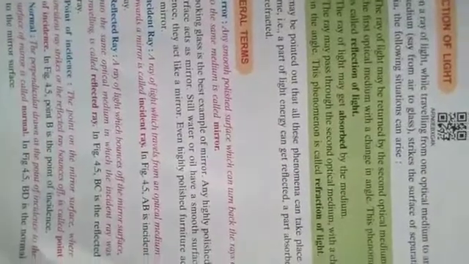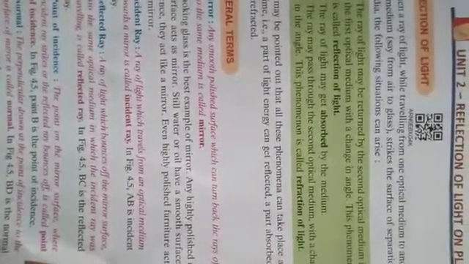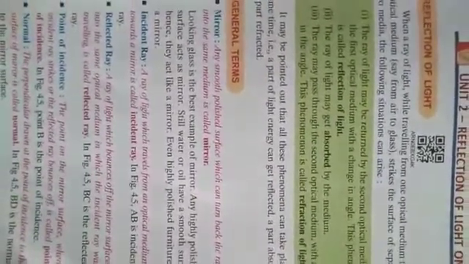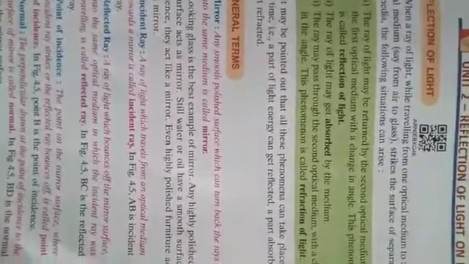We can define the normal as the perpendicular drawn at the point of incidence to the surface of the mirror. In this figure BD is the perpendicular at the point of incidence to the surface of the mirror. So BD is the normal.